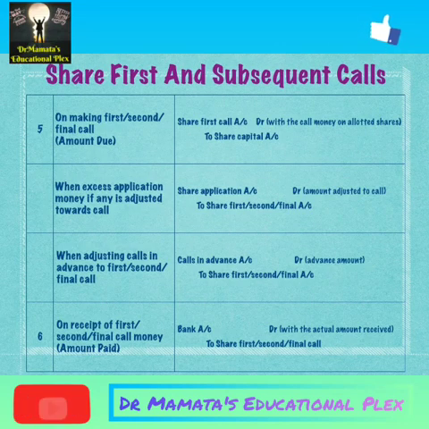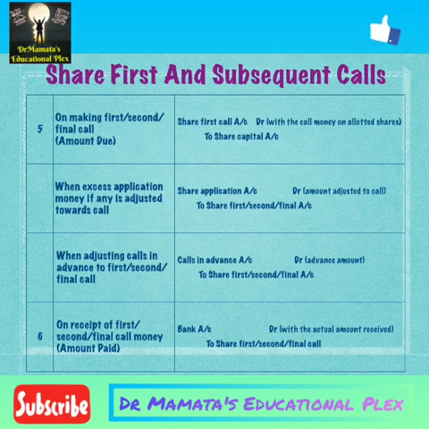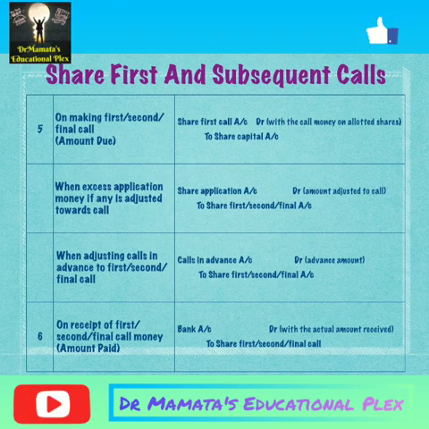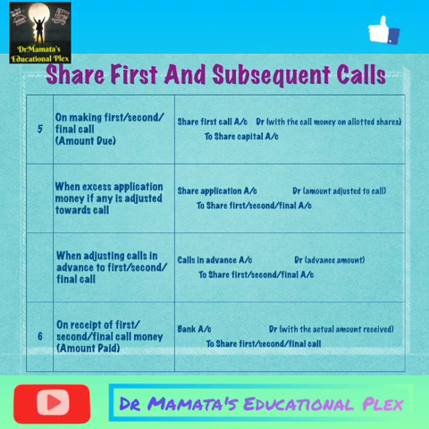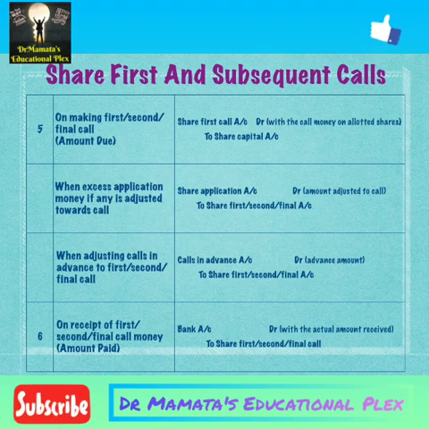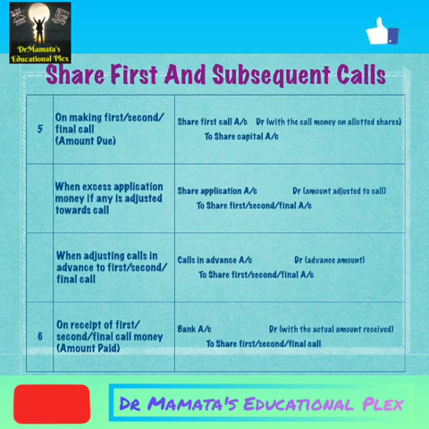Let us go further with our share first and subsequent calls. There may be one call, there may be two calls, or there may be several calls. According to the company, the policy will change. So for any call, the accounting entry will be the same. First entry will be for the amount due and second entry will be for the amount received. So on making first and subsequent calls, the entry for amount due is share first call account debit to share capital account. Share first call account will be debited with the call money on allotted shares and share capital account is credited.